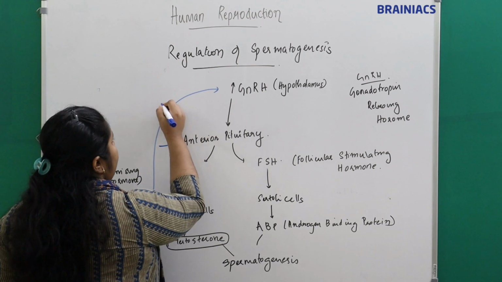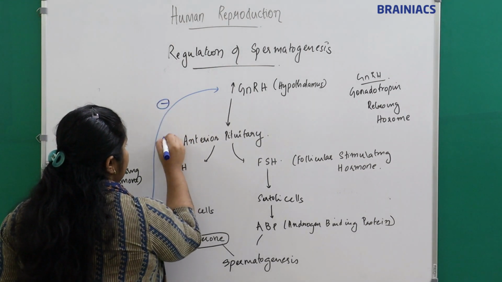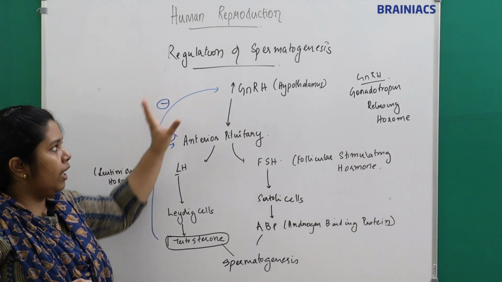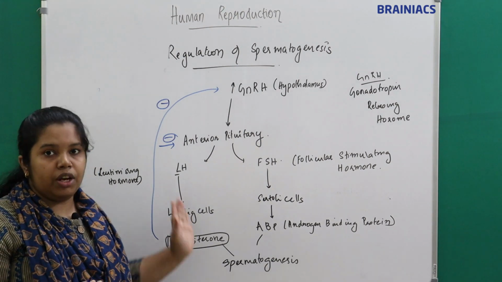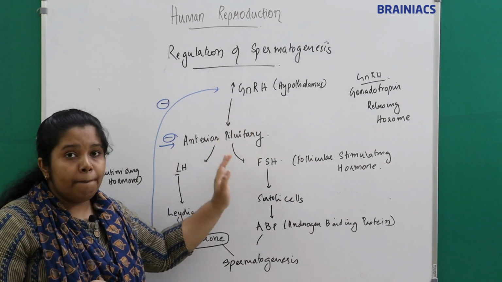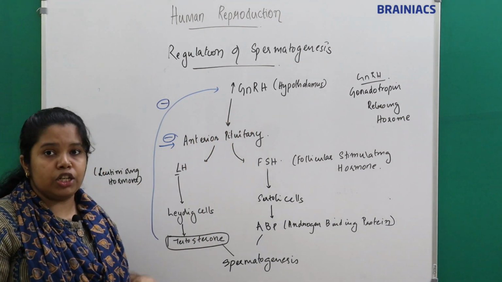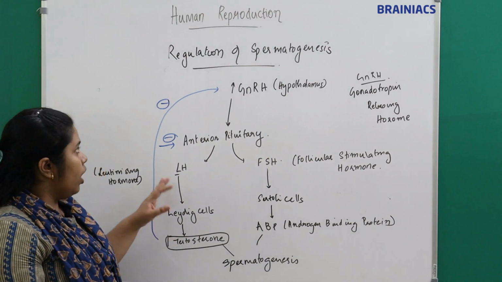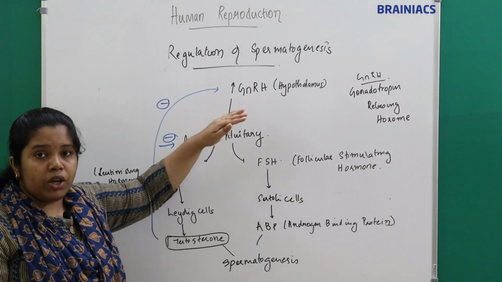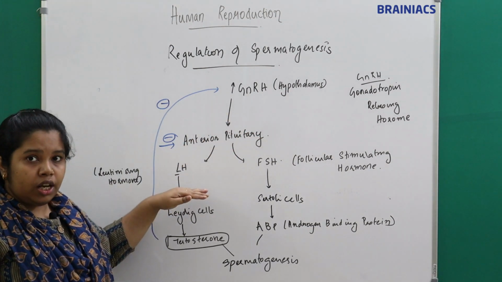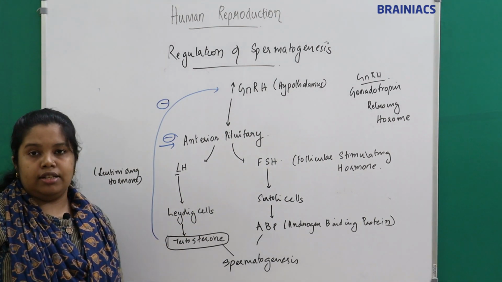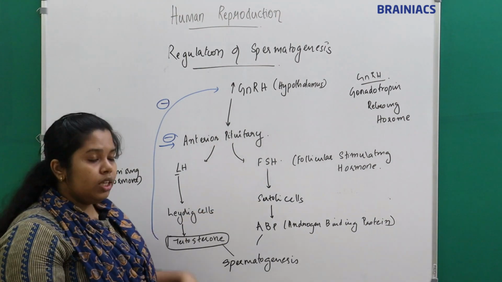Okay, it will send a negative signal. This is called feedback inhibition. A feedback is sent that we have enough testosterone. What will this feedback do? It will inhibit the production of the particular hormones. So a negative feedback is sent, so that there will be a decrease in GnRH, a decrease in LH, a decrease in testosterone, and thus a decrease in spermatogenesis.